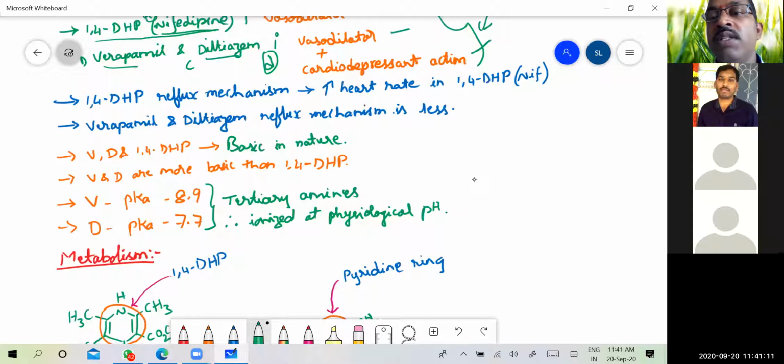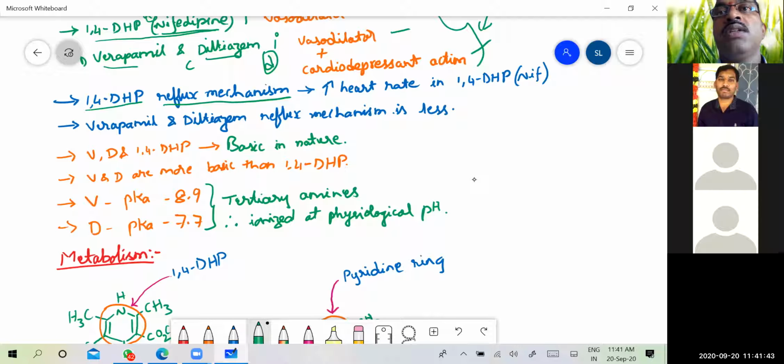So what is the reason for this side effect? See, all these compounds we are using as antihypertensive agents, but sometimes these drugs can induce hypertension also. So why is this hypertension induced? Because 1,4-dihydropyridine drugs, if you take them, they have the reflex mechanism. Reflex mechanism means in our body we have baroreceptors and chemoreceptors.